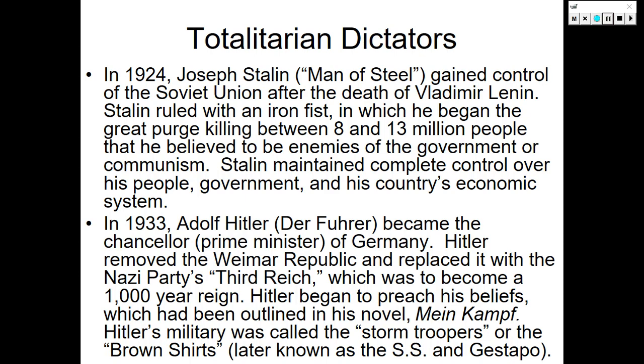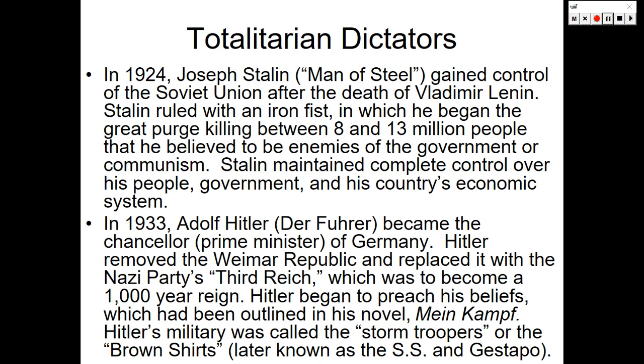Totalitarian dictators continued. In 1924, Joseph Stalin, aka the Man of Steel, gained control of the Soviet Union after the death of Vladimir Lenin. As you remember from previous lessons, the Bolsheviks rose up during World War I, and the Soviet Union became a communist state.